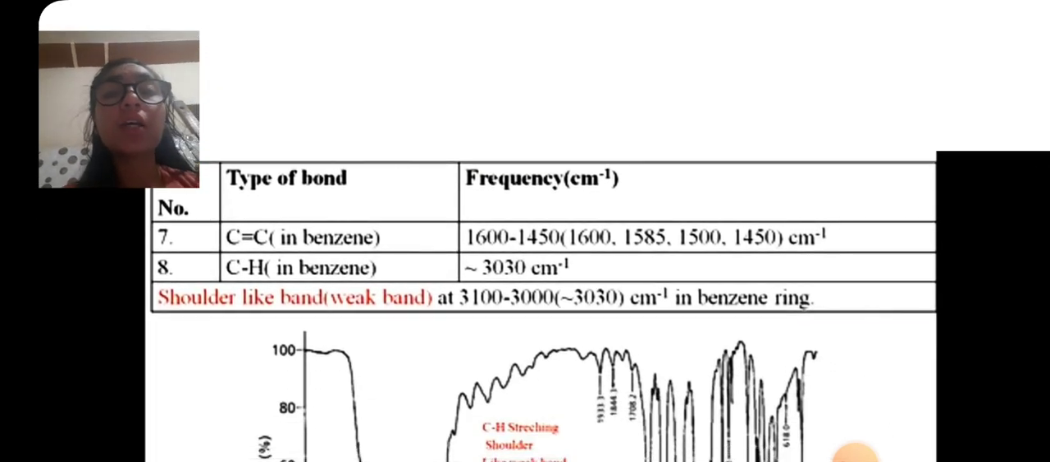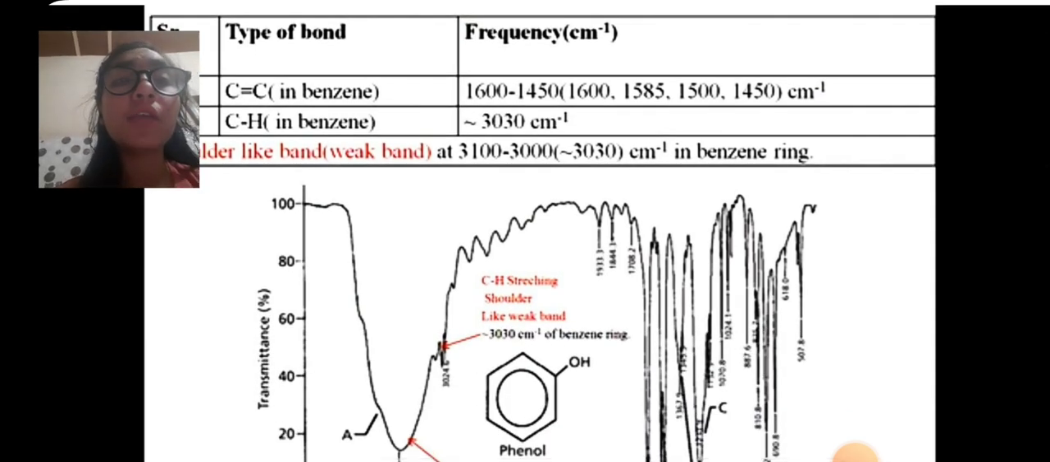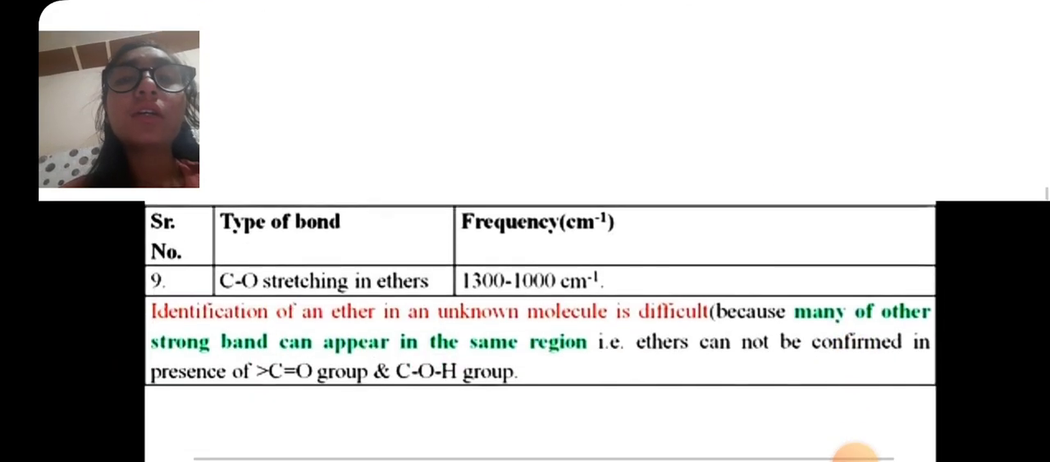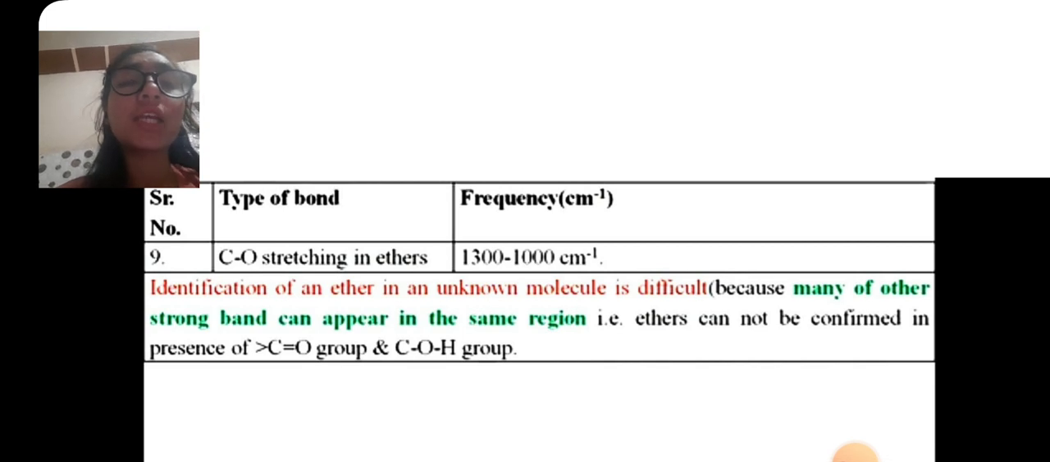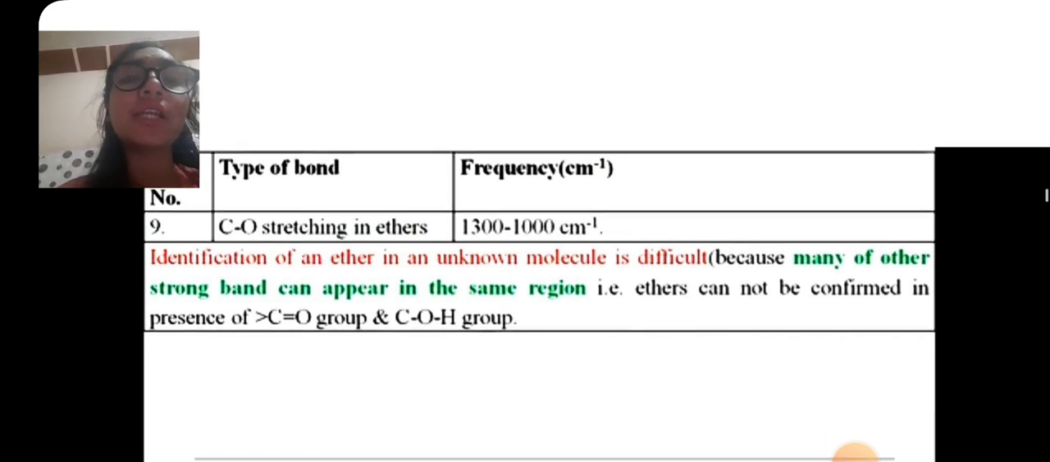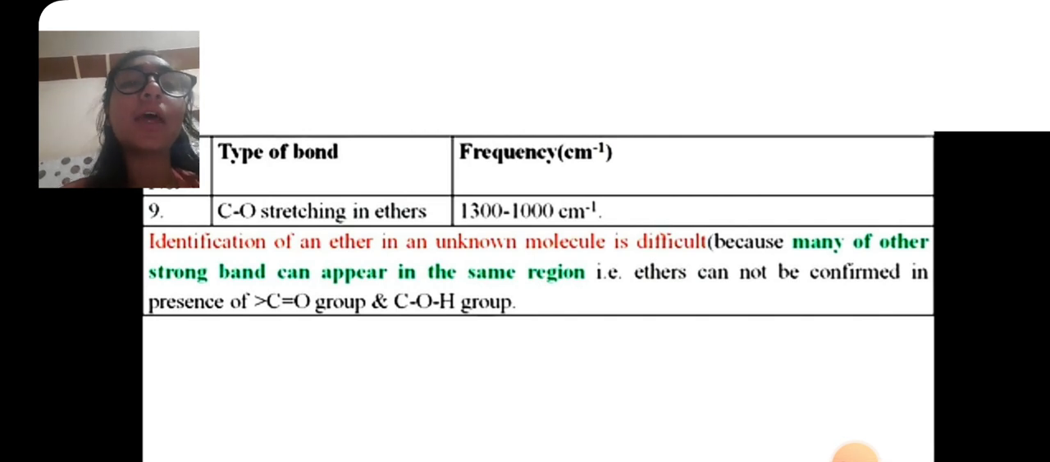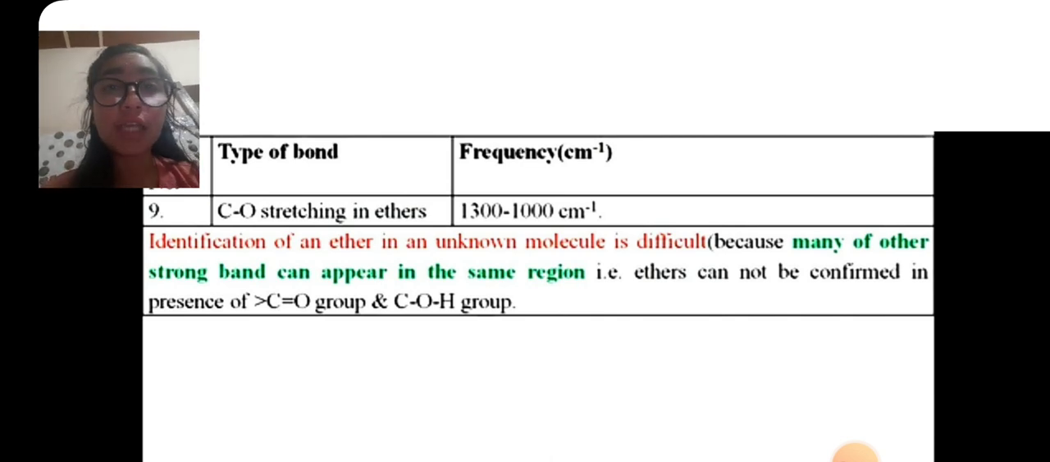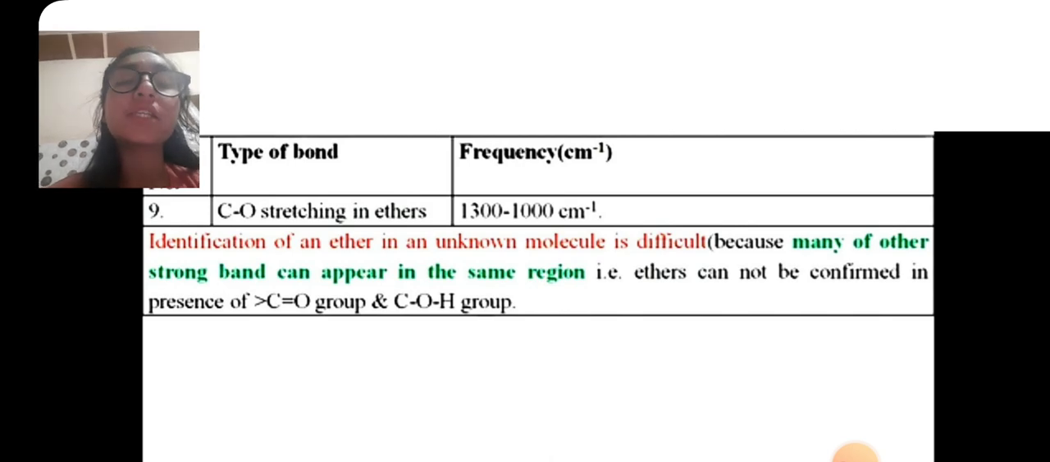Type of bond: C=C in benzene, frequency 1600 to 1450. C-H in benzene approximately 3330 per centimeter, with a shoulder-like band at 3100 to 3000 in the benzene ring. Type of bond: C-O stretching in ethers, 1300 to 1000 per centimeter. Identification of an ether in an unknown molecule is difficult because many other strong bands can appear in the same region. Ethers cannot be confirmed in the presence of C=O group and C-OH group.